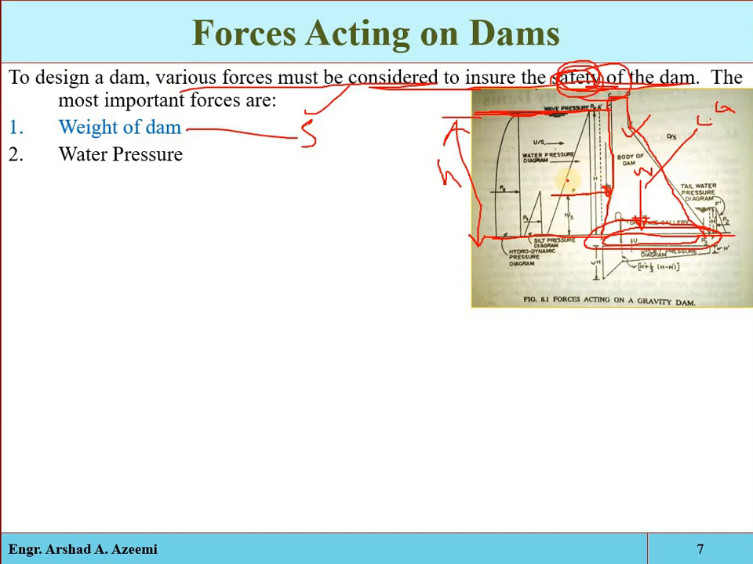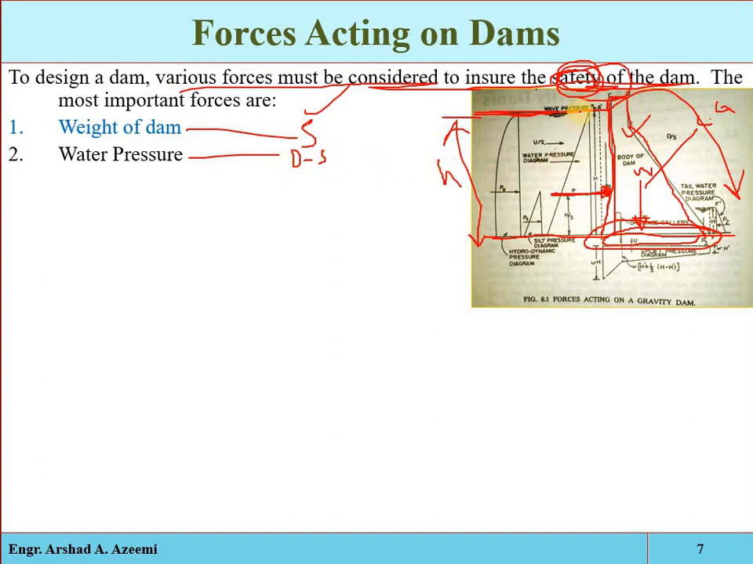And see, it acts normal to the upstream face of the dam. That is the upstream face of the dam, and the water pressure acts perpendicularly to that upstream face. Remember, that is one of the major destabilizer forces, because it is acting on this structure. It can cause overturning of this structure, it can cause failure of this structure.